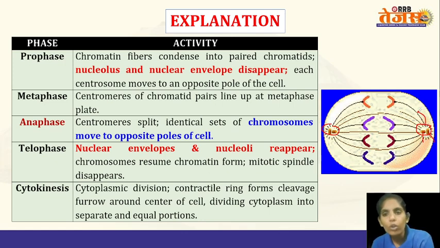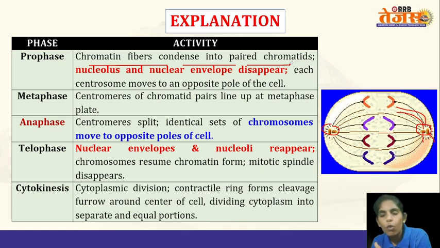They will form mitotic spindles or microtubules which will attach to the centromere of the chromosomes, and they will drag the chromosomes towards the opposite poles. As I told earlier, in prophase the chromatin fibers will condense into paired chromatids. So chromatin fibers will condense and form chromosomes. If they decondense, then the DNA will be in the form of chromatin fibers. If the chromatin fibers condense, they will form chromosomes.